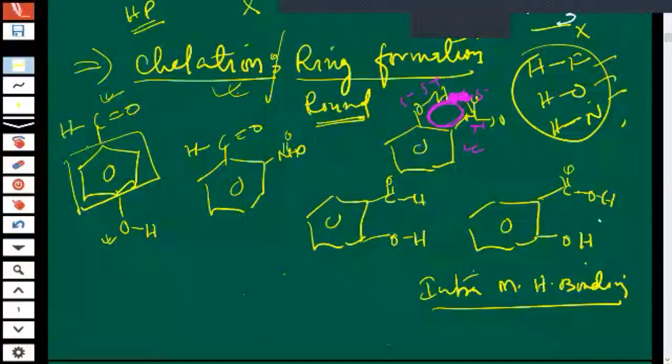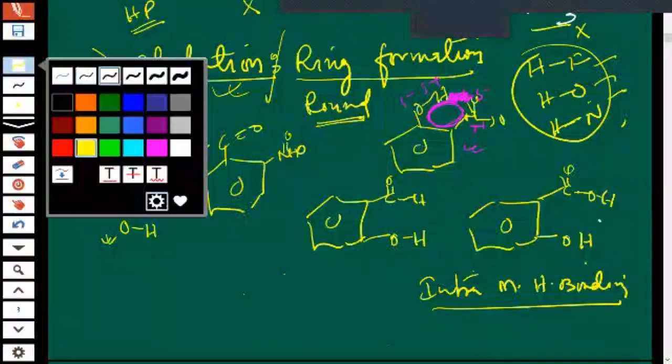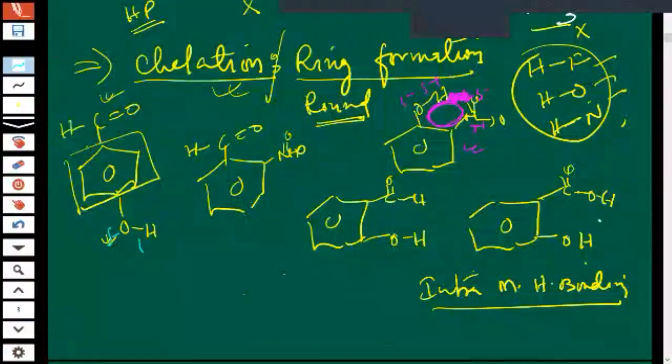So here polarity is there. The OH bond is there, children. Negative and positive. Here is also negative, and here we can say some positive part is there. But they cannot join because these groups are just on opposite sides. Here this is negative, and this is positive. Did you understand, children? Yes, sir.